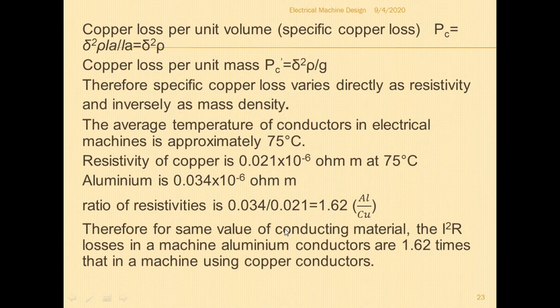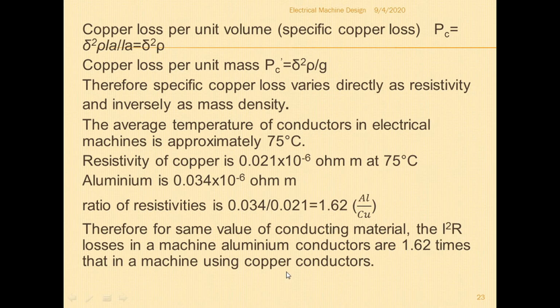Therefore, resistivity of aluminum equals 1.62 times that of copper. For the same value of conducting material, the I square R losses in a machine with aluminum conductors are 1.62 times those in a machine using copper conductors.